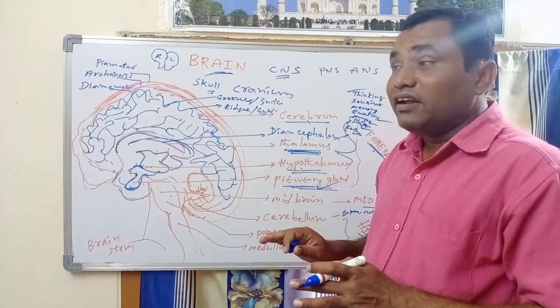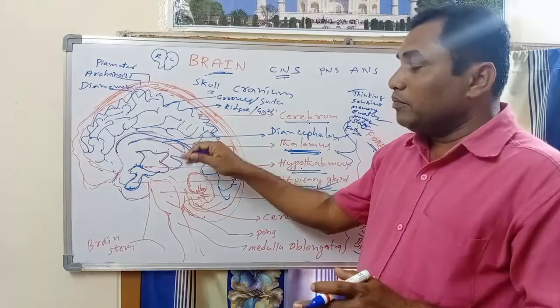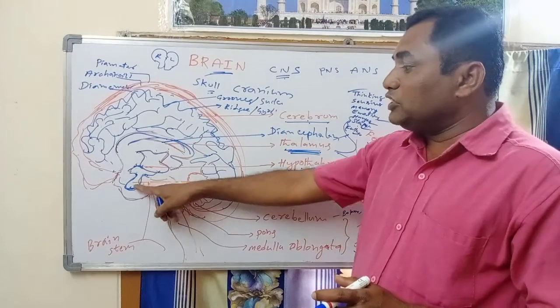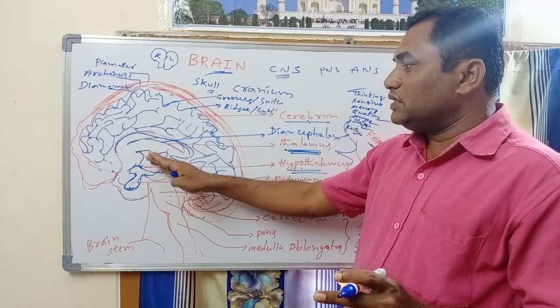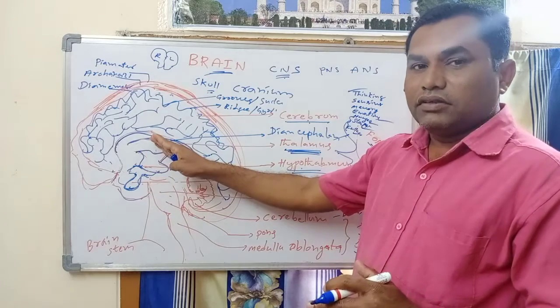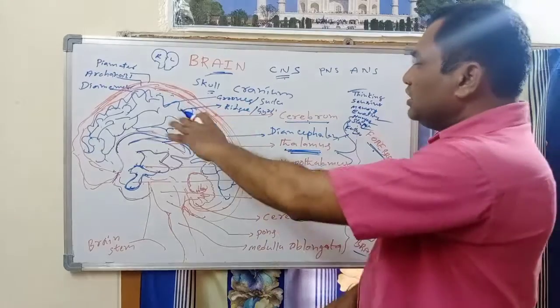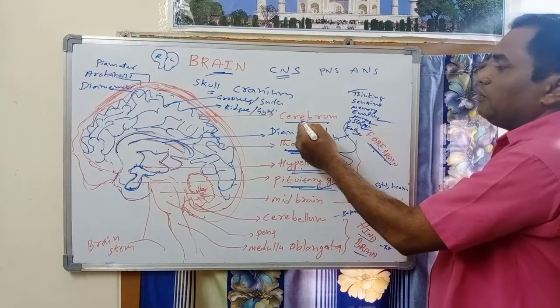Where is it located? In the brain. Particularly where? Below the cerebrum. Particularly, it is attached to the hypothalamus. The hypothalamus is a part of the thalamus. The thalamus is attached to the cerebrum. In this way, all these parts are included in the cerebrum.